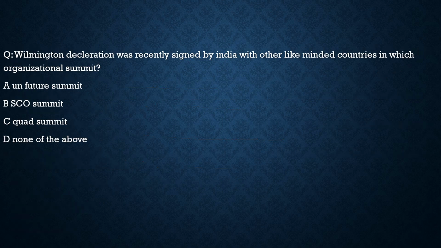Here the question is about the Wilmington Declaration, which was recently signed by India with other like-minded countries in which organizational summit. Is it UN Future Summit? No. Is it SCO Summit? No. Is it Quad Summit? 100% correct. This is the Quad Summit in the USA where it was signed. The Wilmington Declaration was signed by India, Australia, Japan and USA. So with respect to this question, the correct statement is option C. With this, let's move to another question and try to solve that.